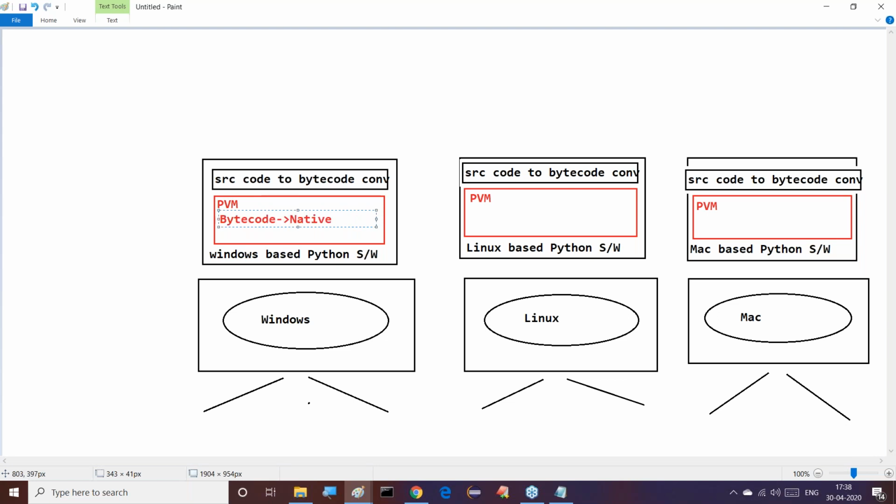Bytecode to native code. So which native code? Windows based native code. It is able to perform this translation. This is one thing. Next one is which one?